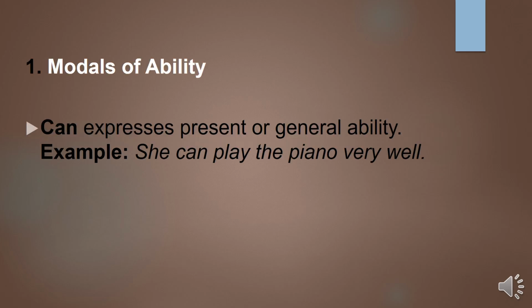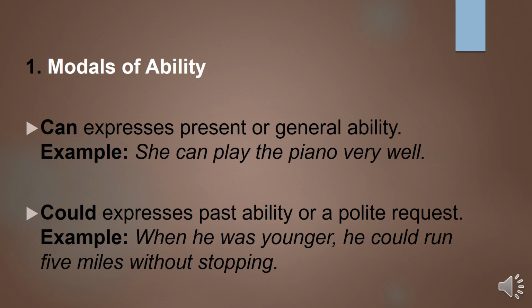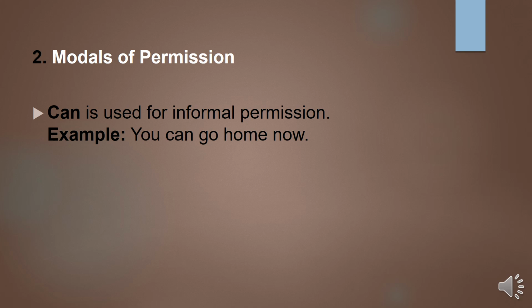Let's learn types of modals and their uses. First, the modals of ability. The modal can expresses present or general ability. For example, she can play the piano very well. Next, could. Could expresses past ability or a polite request. For example, when he was younger, he could run 5 miles without stopping.